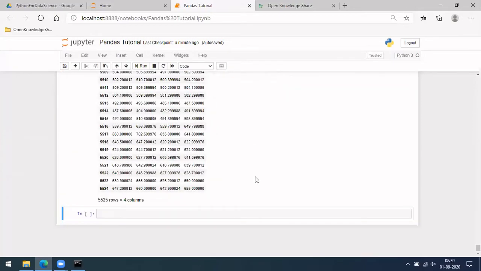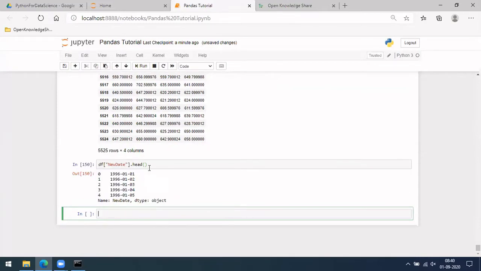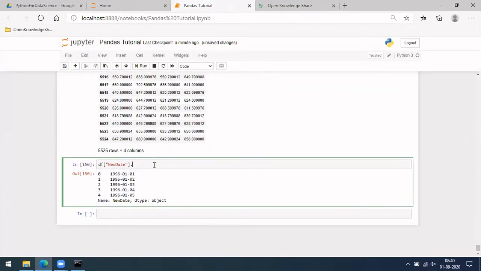So just a moment. Similarly for Python, in case you want to change the format of date, usually you won't be getting dates from that, right? Let me do new date, if you remember, dot head only. In case you want year from this, let me see what you actually have. Let me first do type. Then you will know what it has.